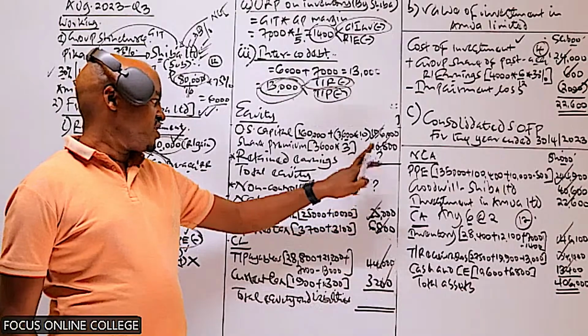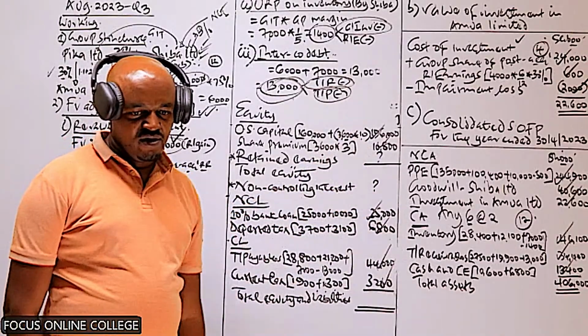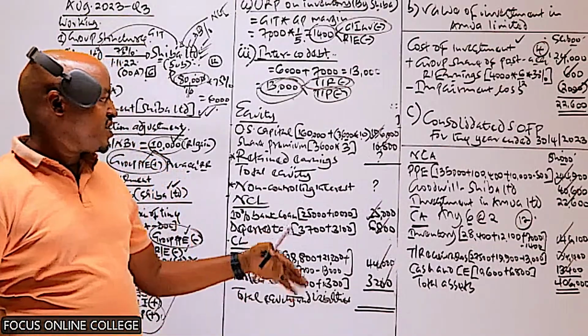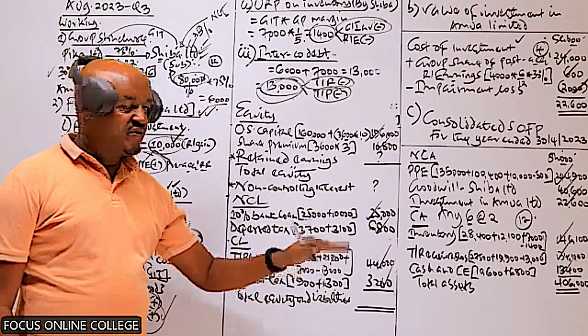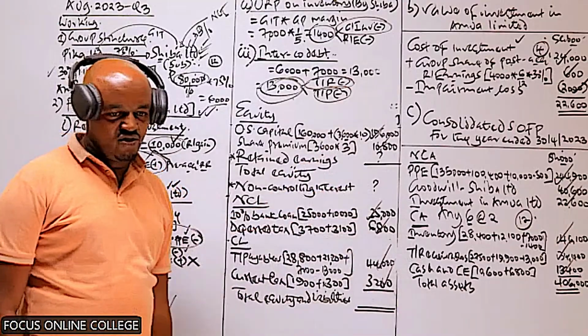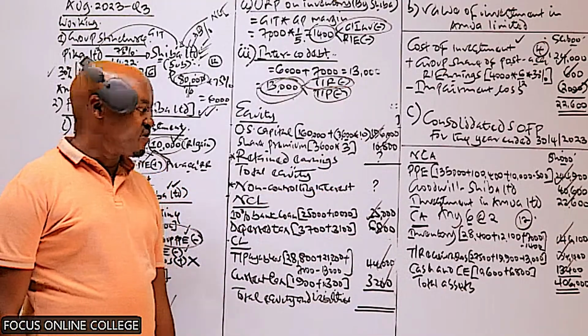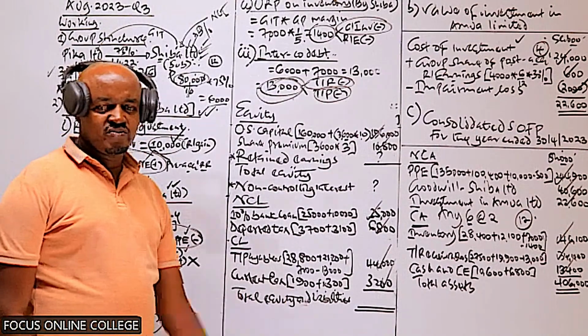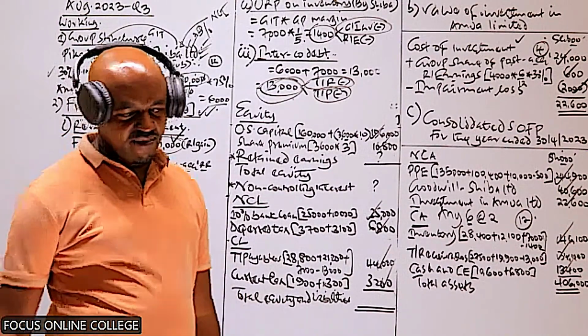So these 2 items, I think we can just leave them. No need of computing them. You'll be able to see that even during our revision, there are those items we will be computing. But in the exam, you don't need to compute that. It will basically consume a lot of your time, and you don't have to compute some of those items for you to be able to get all the marks.